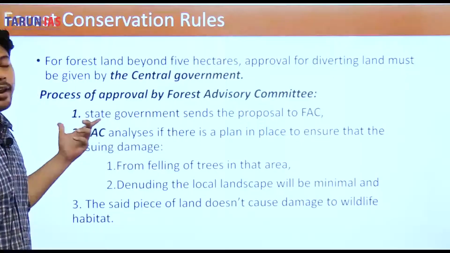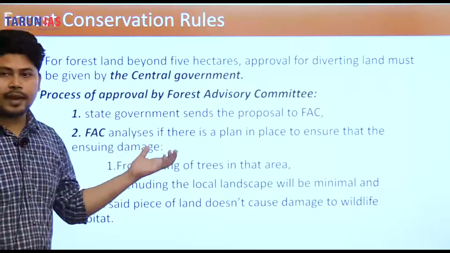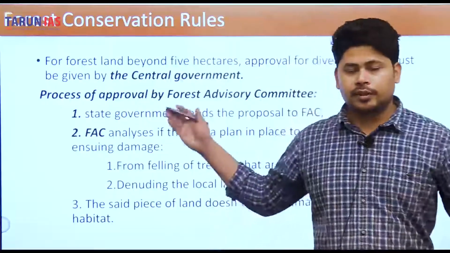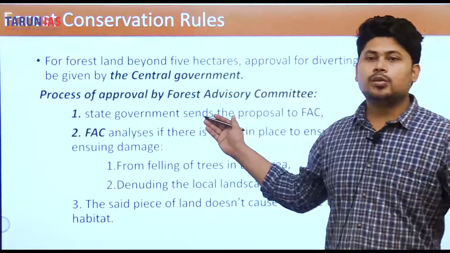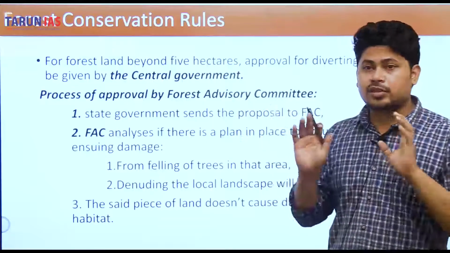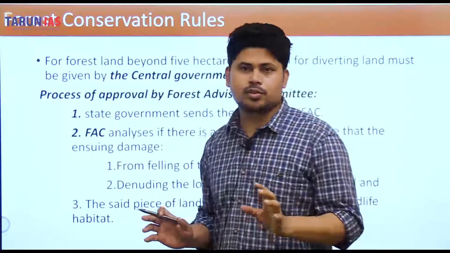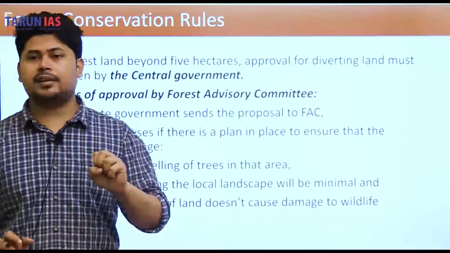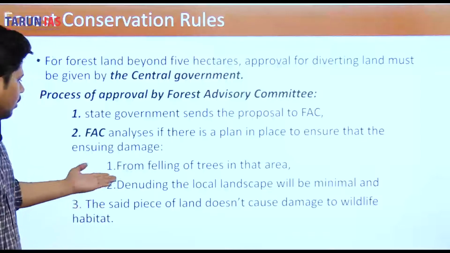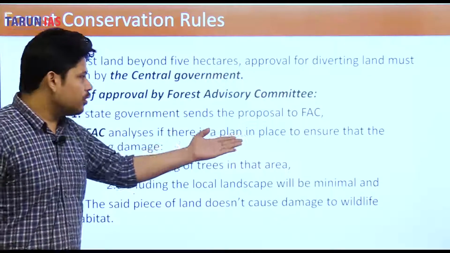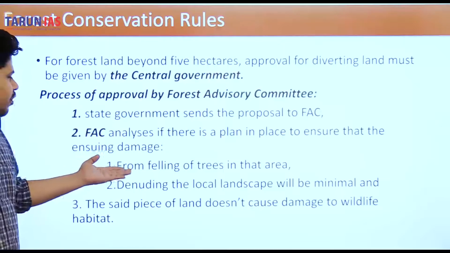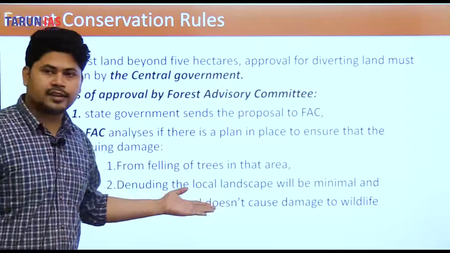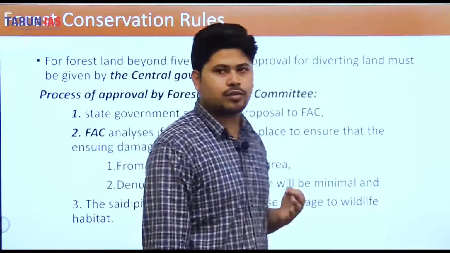Now FAC analyzes if there is a plan, okay, if the land is being diverted, so the company which is diverting that land for industrial purposes or some other purposes, that company has put a plan in place to ensure that damages occurring from felling of the trees in that area and denuding the local landscape will be minimal, first of all.